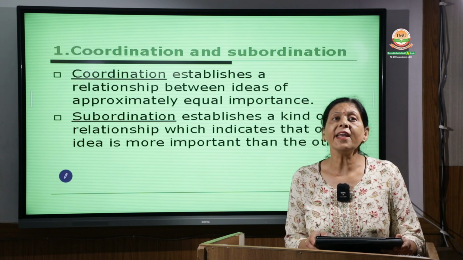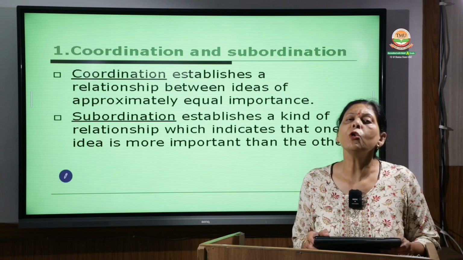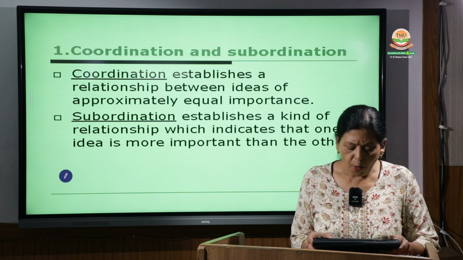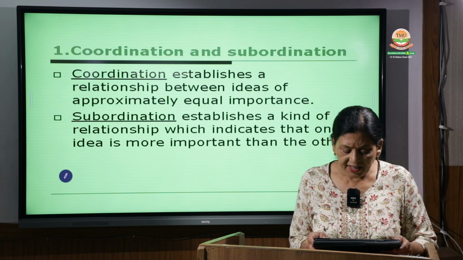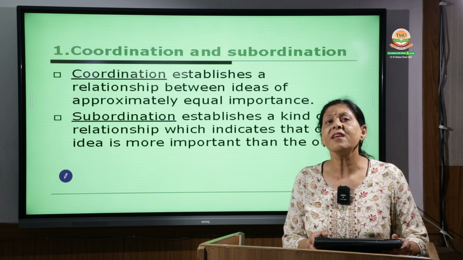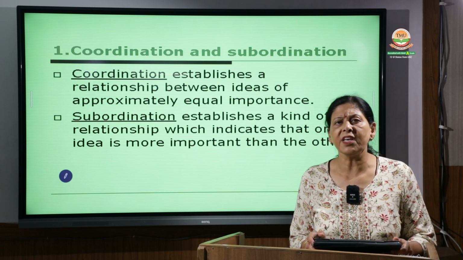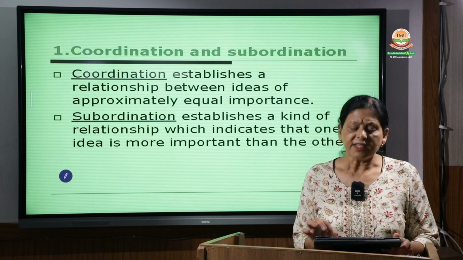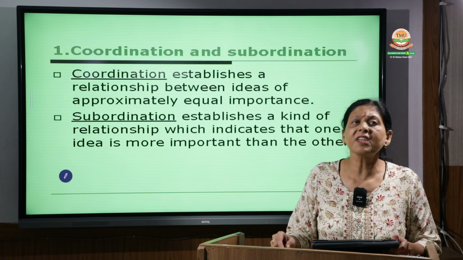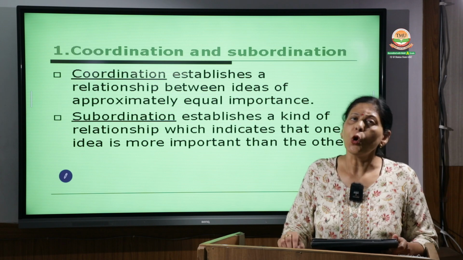Means a relationship of coordination is set up between two ideas when both the ideas are of equal importance. Then subordination indicates that one idea is more important and the other idea is less important. And again the second point, that one idea is dependent for its meaning on the other idea. So that is called subordination. Now correlation we will be discussing later. First we will discuss subordinating and coordinating conjunctions, and then we will come separately to correlative conjunctions.